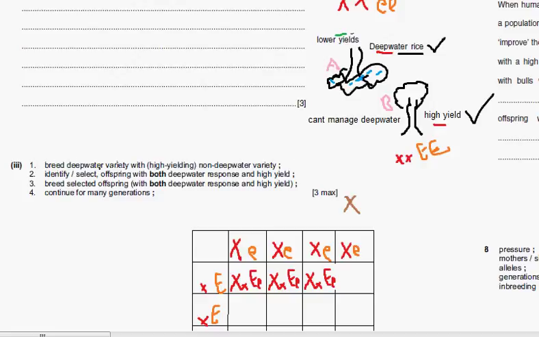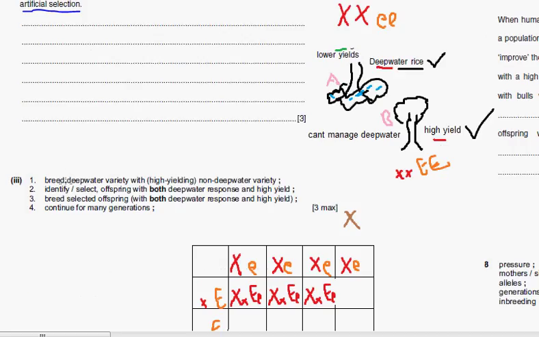What we are supposed to do, according to this question, is breed the deep water variety with the high yielding variety, that is, deep water variety with non-deep water variety. Identify and select offspring with both deep water response and high yield. Then breed the selected offspring with both deep water response and high yield. You're supposed to first select, then breed, and then continue for many generations. There are just 3 processes here.